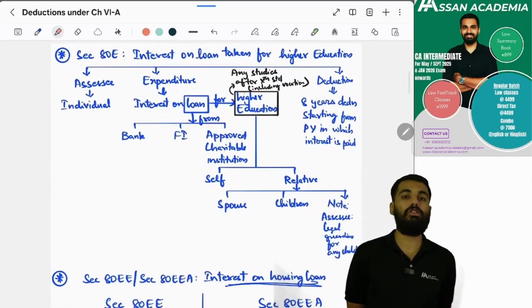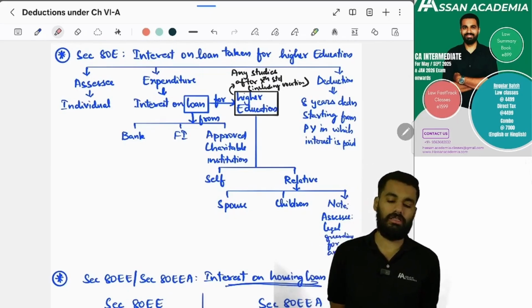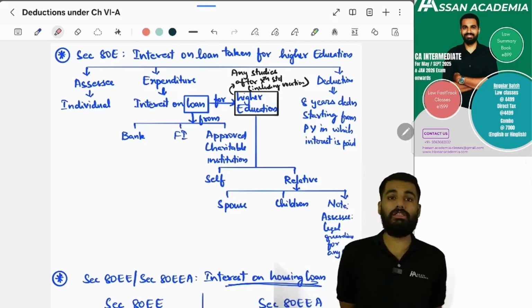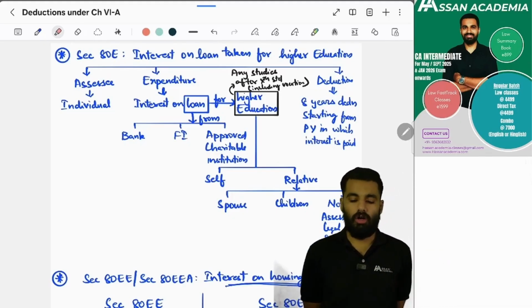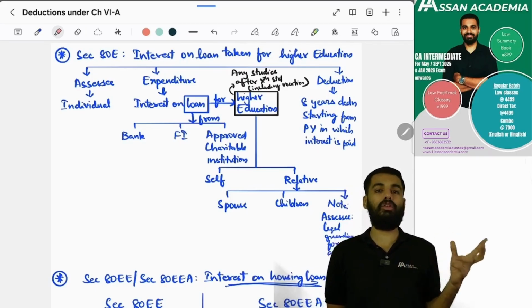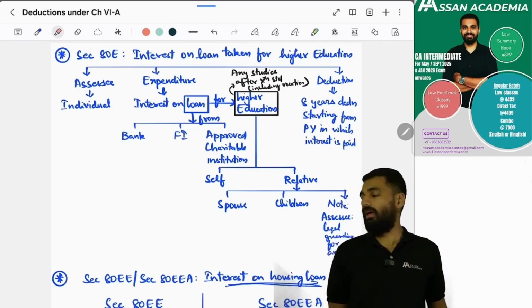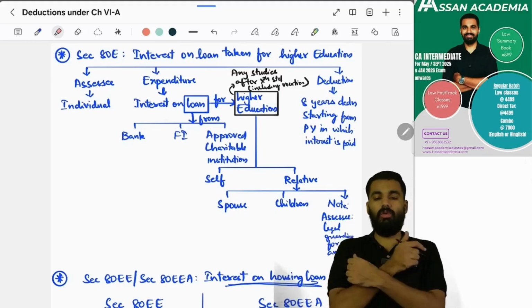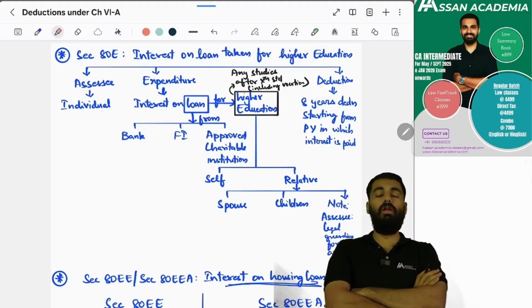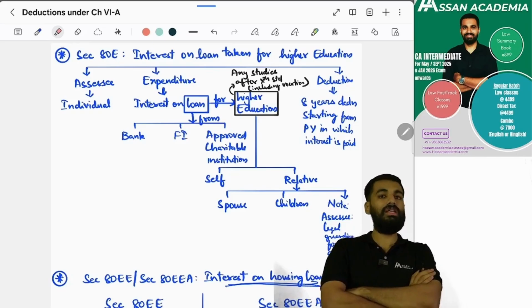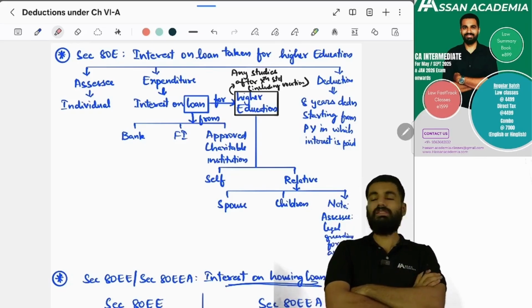Section 80E, interest on loan for higher education. So if the individual assessee is getting education for himself, for the spouse, or for his children, or if the assessee is a legal guardian for that child, that assessee can also claim the deduction. For them to get higher education, the assessee is taking a loan from a bank, financial institution, or approved charitable institution, and for this he is paying interest.